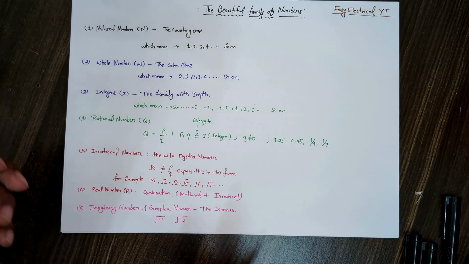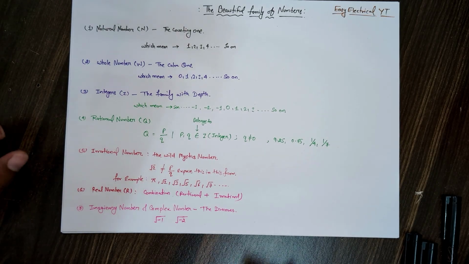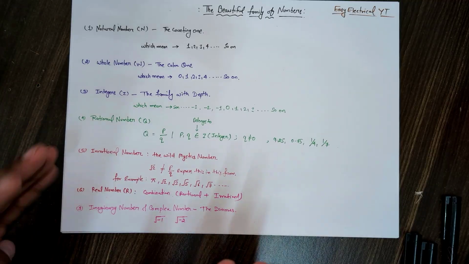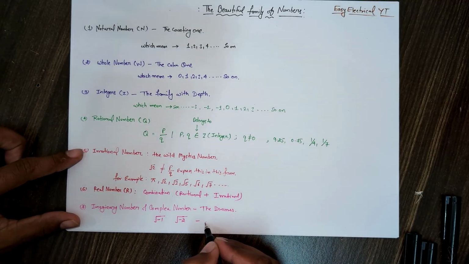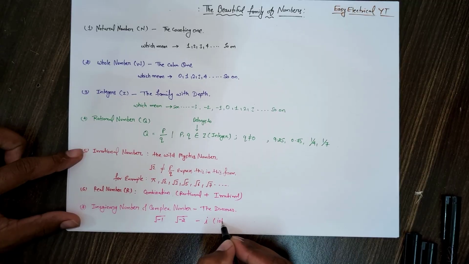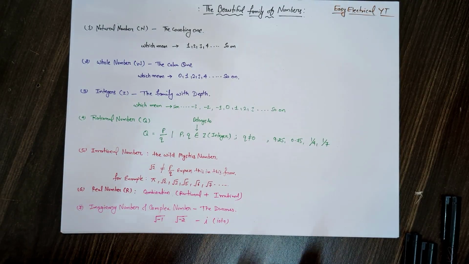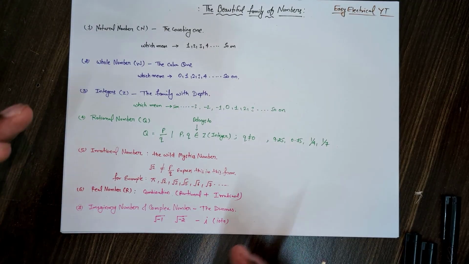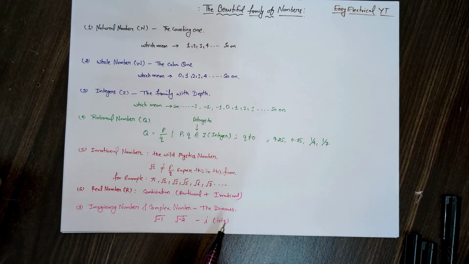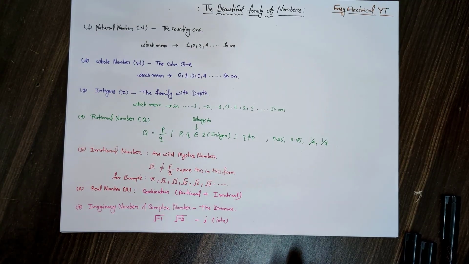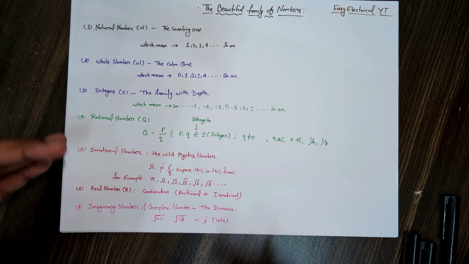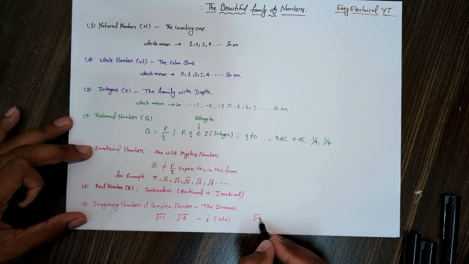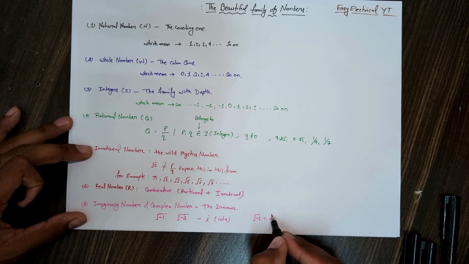How can we represent them? They don't exist among the reals. So in mathematics, imaginary numbers are expressed with iota, that is called i. Beyond the number line, some numbers lie in the imaginary world, numbers that involve the square root of minus 1, which is denoted by i.